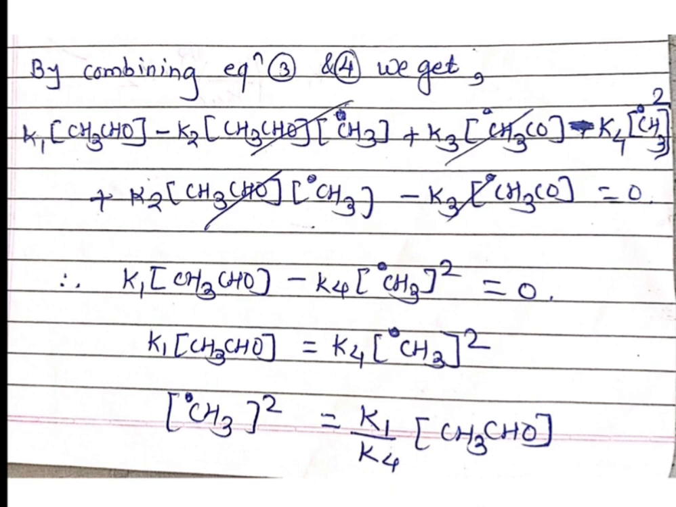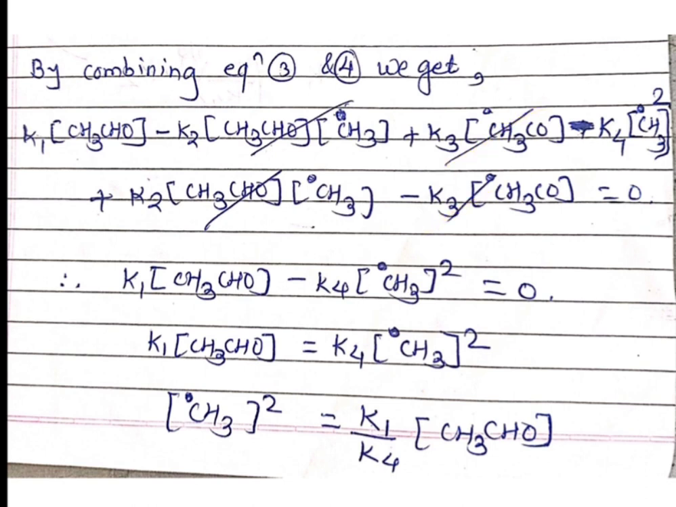So cancel the same terms. Minus K2 into concentration of CH3CHO into concentration of CH3 radical. This is our first term, and second term in the equation is plus K2 into CH3CHO into concentration of CH3 radical. So this term is minus and second term is positive. So both terms get cancelled. Same way, this term K3 into concentration of CH3 radical CO, and here is the term minus K3 into concentration of CH3 radical CO. So plus minus get cancelled.